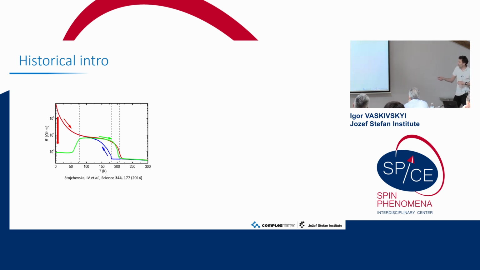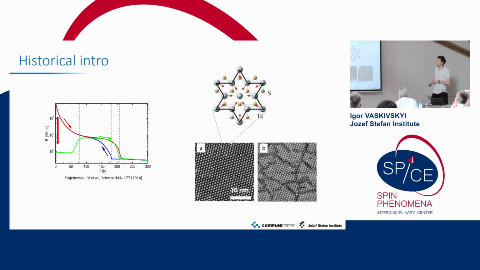And that was observed like 10 years ago, and since then we are trying to understand what we are actually doing. So just a very brief introduction of the states which are involved. The ground state of the system, as I said, is the charge-density wave state. This CDW causes a lattice deformation, which looks like this Star of David, and in the center of each star there is one electron sitting, and those cluster structures are tiling the whole surface of the sample. So that's what you would see under STM. Now, if we shine a single laser pulse on it, we produce some textured phase, which again has some domain walls in between, but that's what we see.